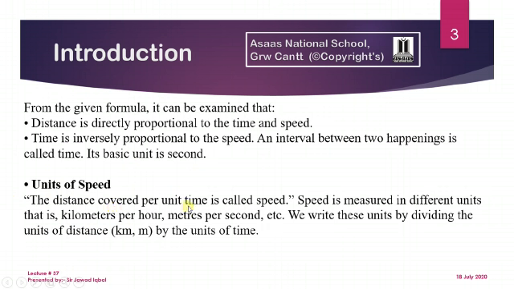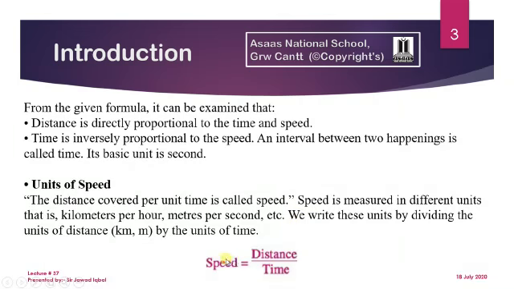The distance covered in unit time is called speed. It means the distance which is covered in 1 second is called the speed of the given vehicle or moving object. The speed is measured in different units, that is kilometer per hour, meters per second. We write these units by dividing the unit of distance, kilometer or meter, by the unit of time. Whenever we divide the covered distance by the unit time, we get the required speed.